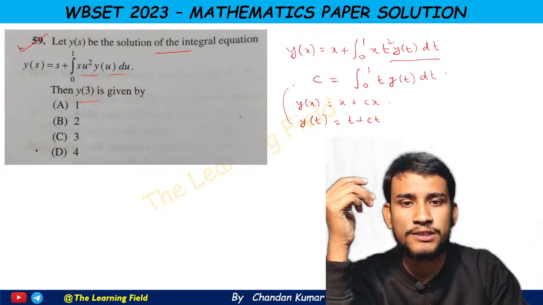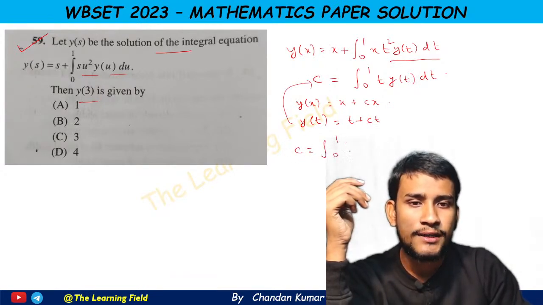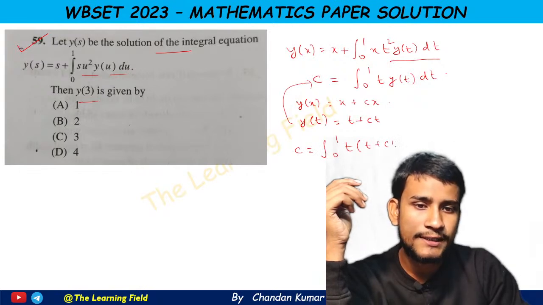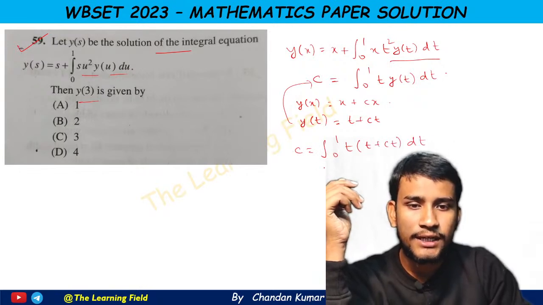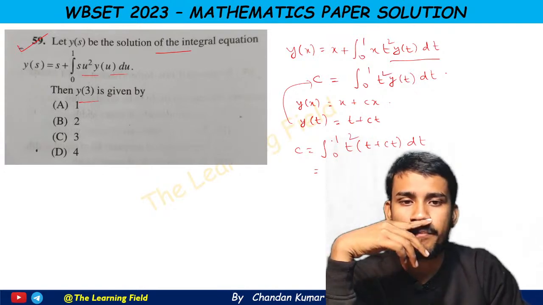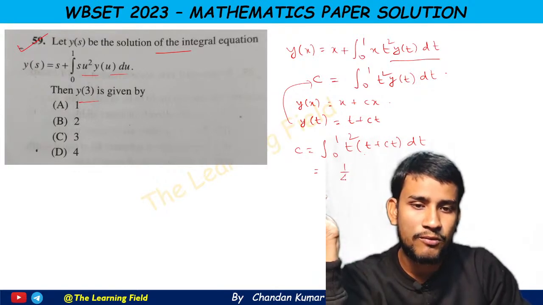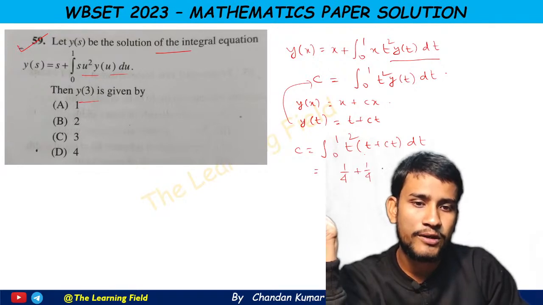Now we put this y(t) into c, so c equals the integration from 0 to 1 of t square into (t plus ct) dt. This gives t to the power 4 by 4, that means 1 by 4, plus 1 by 4 into c.